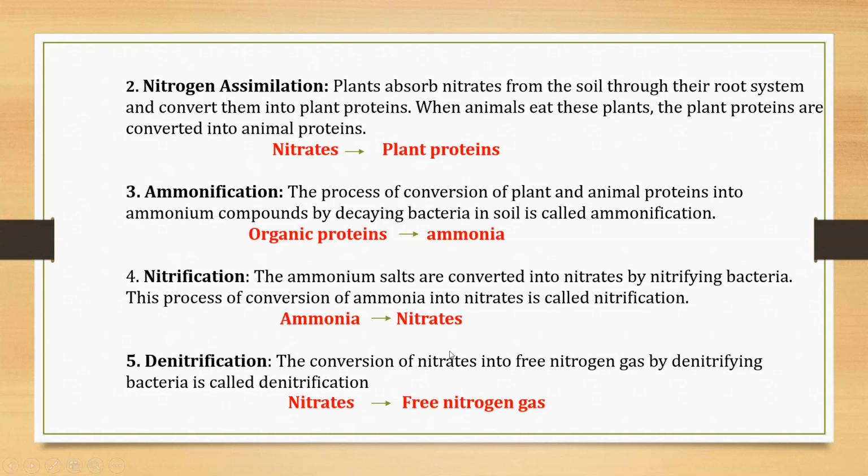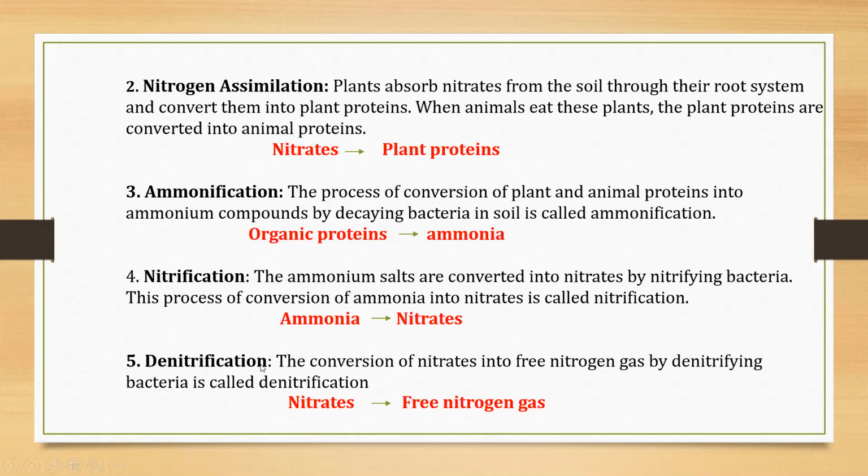In denitrification, these nitrates are converted into free gas. Some of the nitrates are given to the plants and some of the nitrates are converted into free nitrogen gas by denitrifying bacteria.